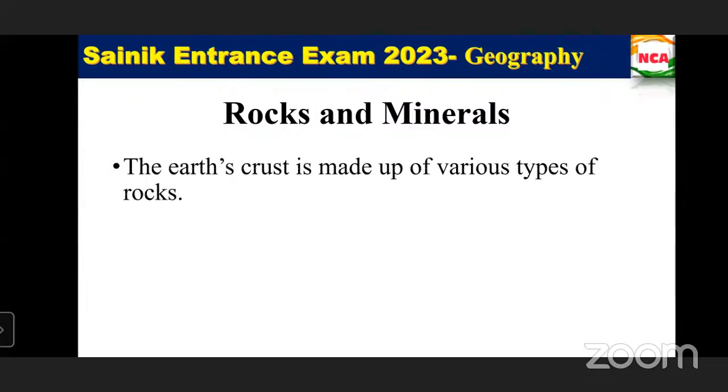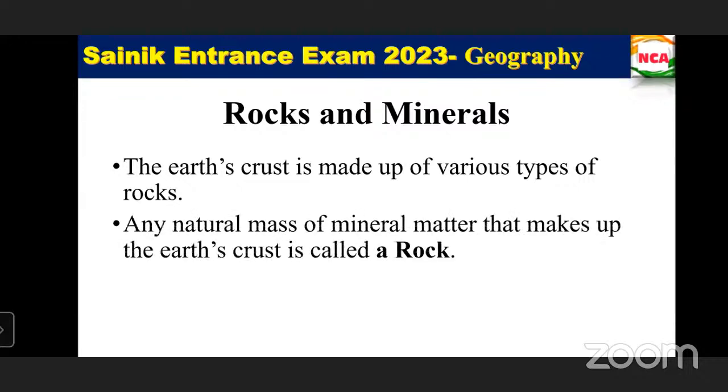Any natural mass of mineral matter that makes up the earth's crust is called a rock.